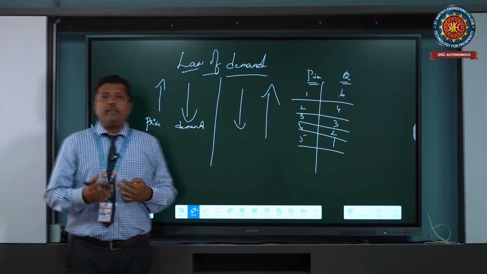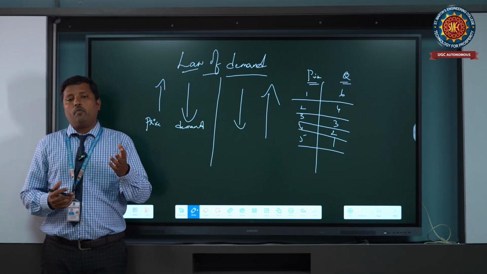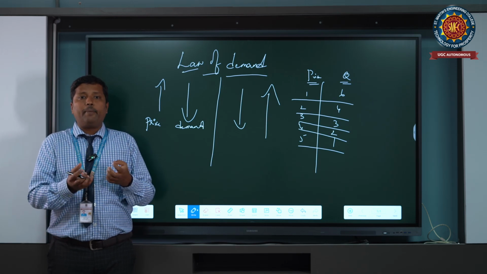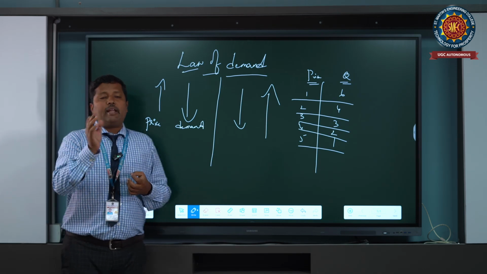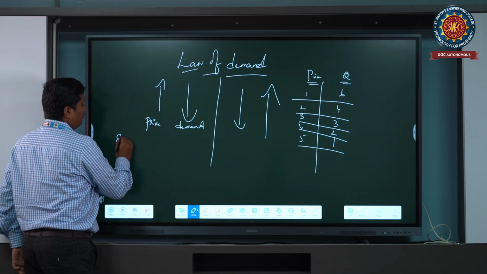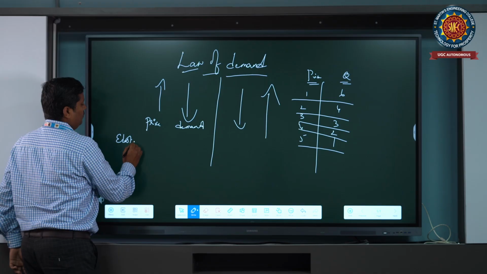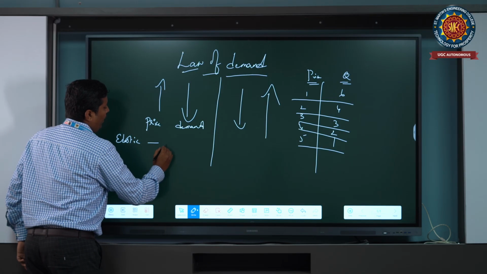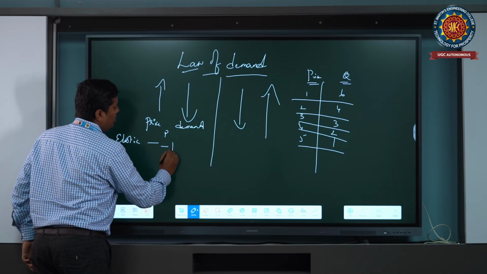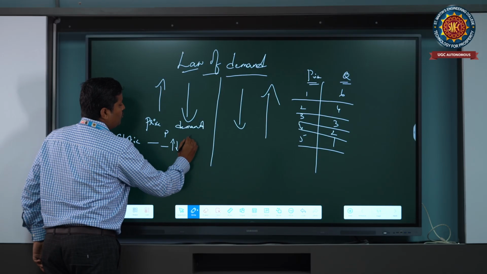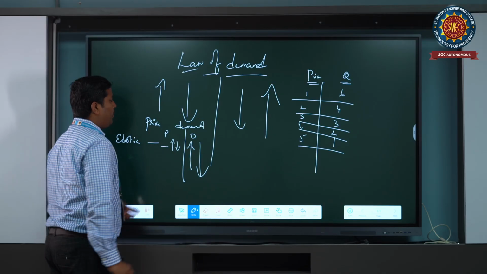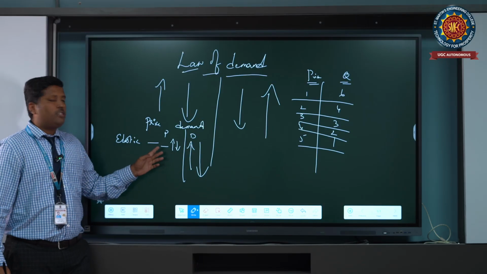Now we are explaining the elasticity of demand, where we are measuring how much change happened towards the price and as well as the demand. So here I explained that elastic means there is no change in price or a small change in price. But when it comes to the demand, a huge change will be there. So that is called elasticity of demand.